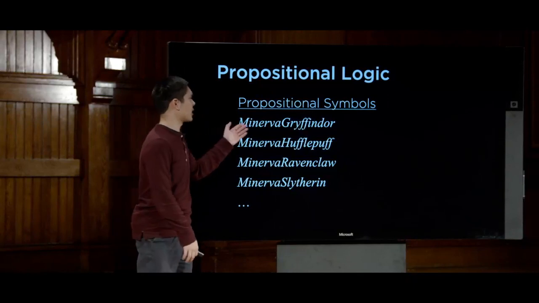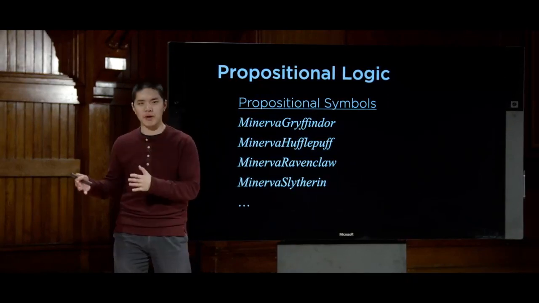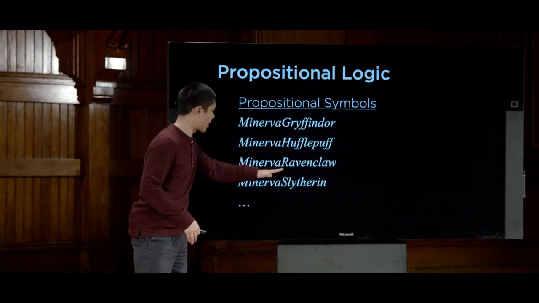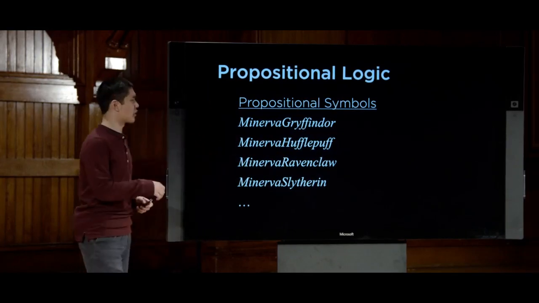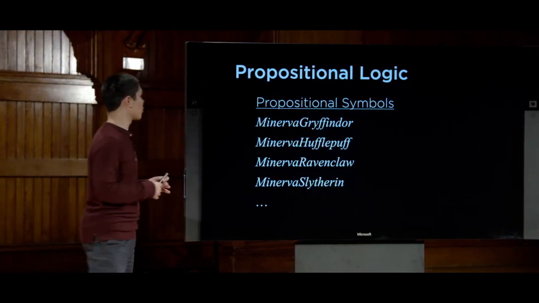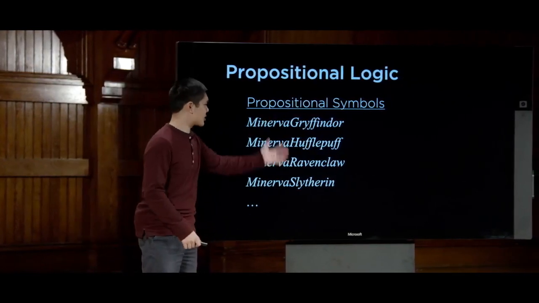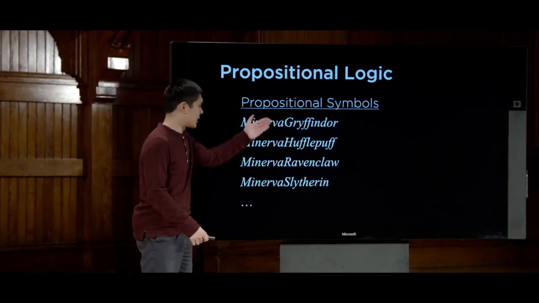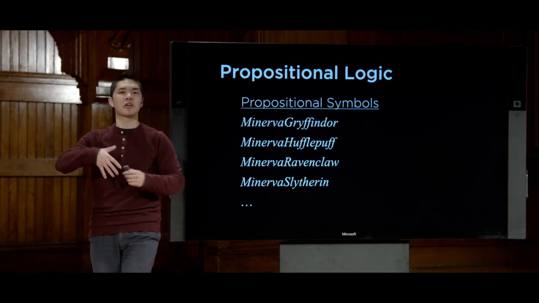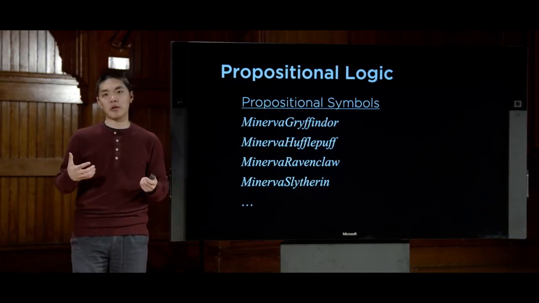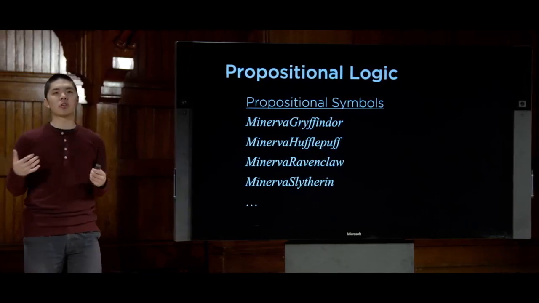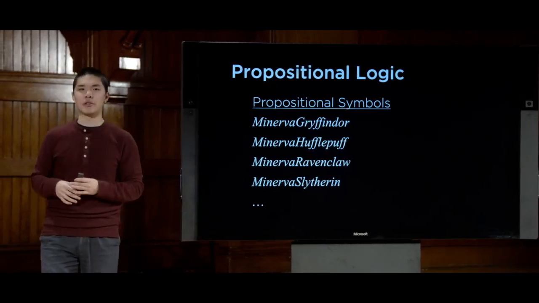Right? We had a symbol for Minerva Gryffindor, which was either true if Minerva was in Gryffindor and false otherwise, and likewise for Minerva Hufflepuff and Minerva Ravenclaw and Minerva Slytherin, and so forth. But this was starting to get quite redundant. We wanted some way to express that there's a relationship between these propositional symbols, that Minerva shows up in all of them. And also, I would have liked to not have had so many different symbols to represent what really was a fairly straightforward problem.